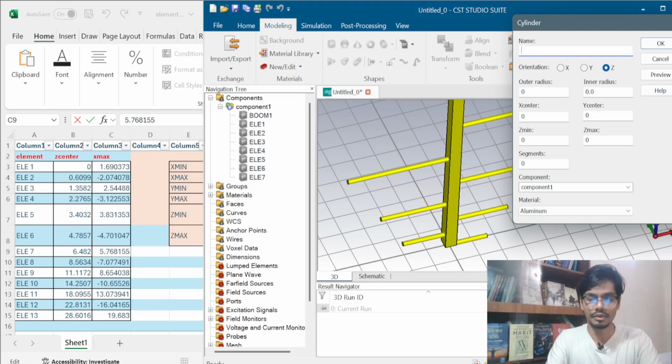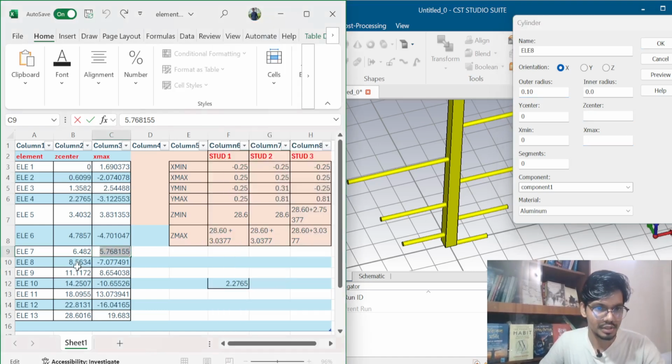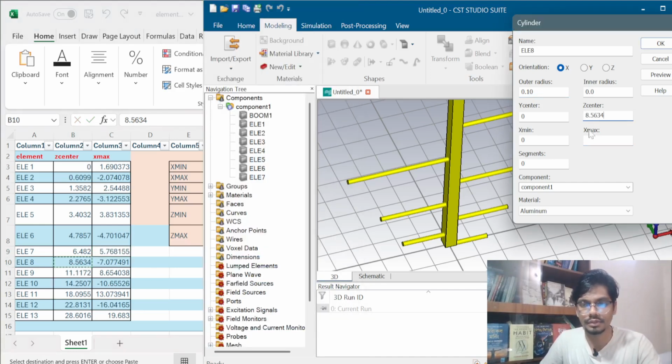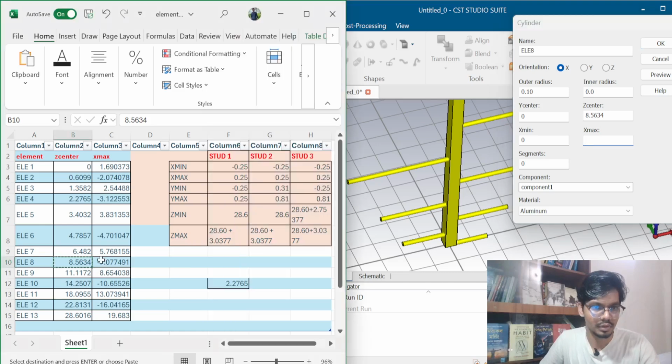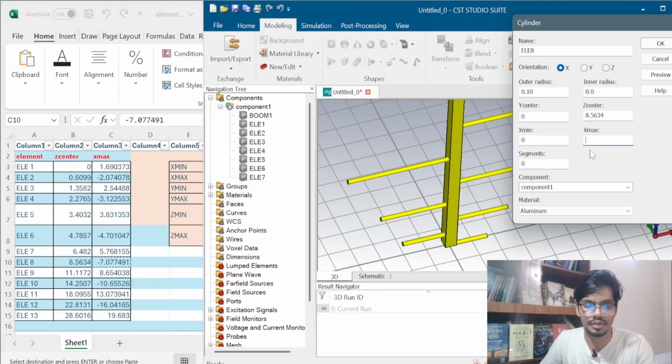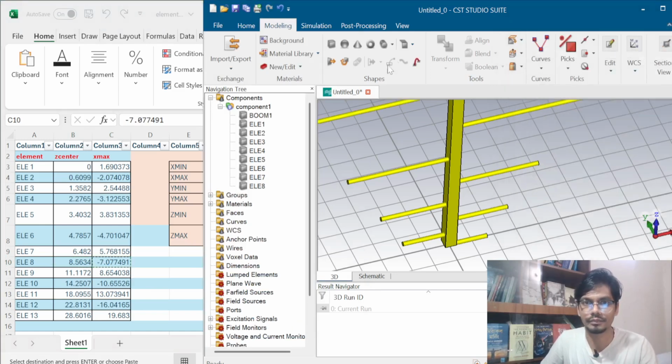Now I have to take element 8. Orientation will be X, outer radius will be 0.10. For element 8, Z center is 8 point something and X max is minus 7 point something.